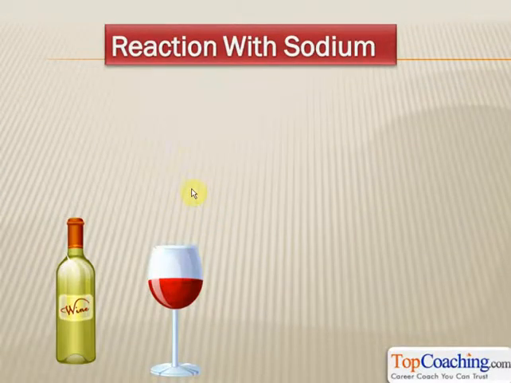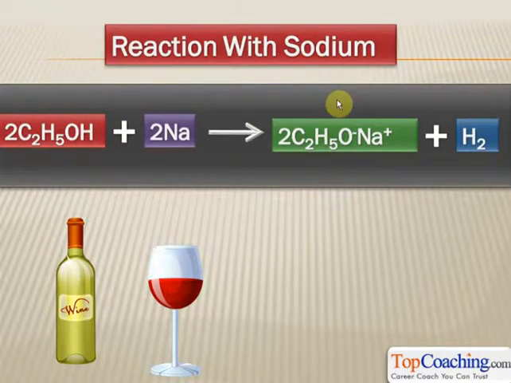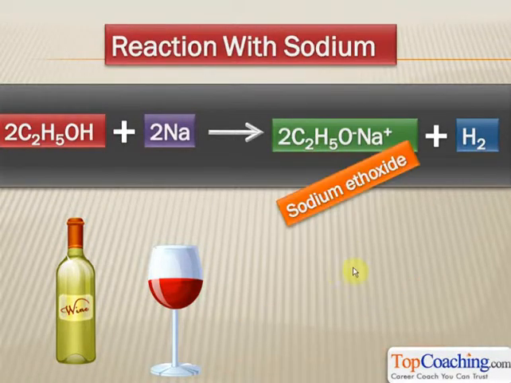One very important reaction of ethanol is its reaction with sodium. In fact, this is one of the most common reactions of ethanol. Ethanol reacts with sodium to form a salt called sodium ethoxide, and it produces hydrogen gas. Understood? So basically, when you add a small block of sodium in alcohol, you'll get a salt called sodium ethoxide and you'll get hydrogen gas. This formula here, C2H5O- Na+, is the formula of sodium ethoxide. Understood? As you can see, sodium ethoxide is represented in terms of its ions because it's an ionic compound.